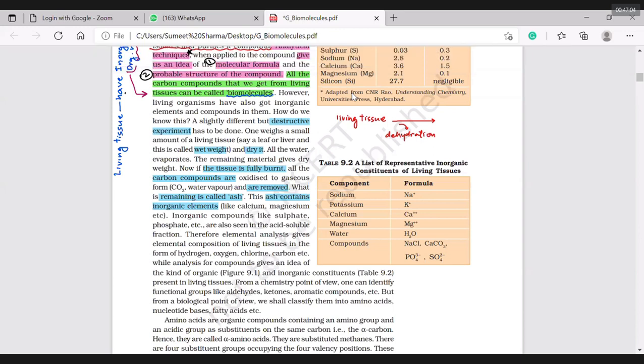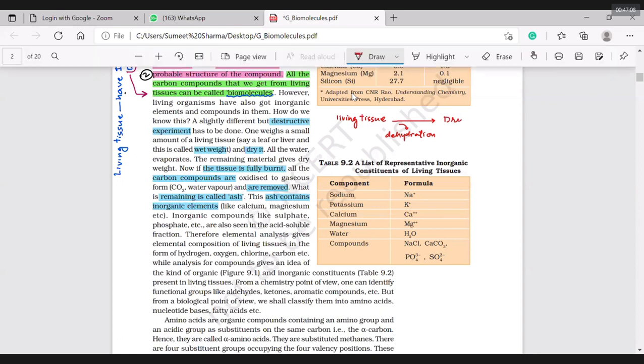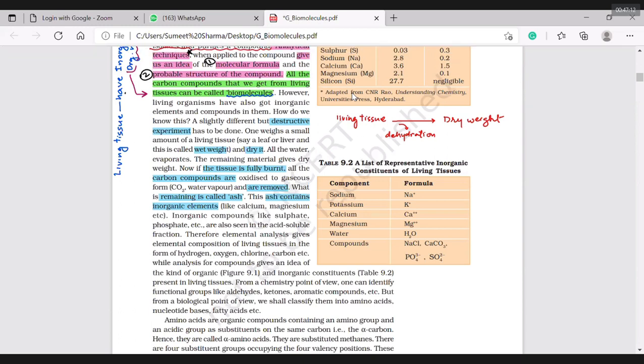Then what will I get in this condition? Dry weight. If it is having water, it will be difficult to burn it. That's why dry weight is obtained. Now this is burned, and whatever is obtained is ash.